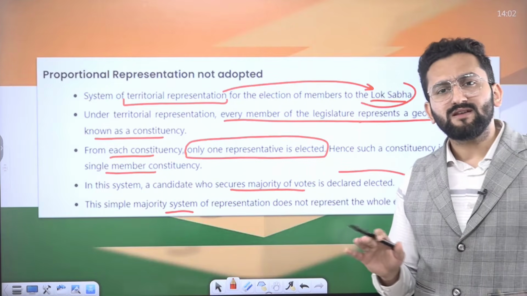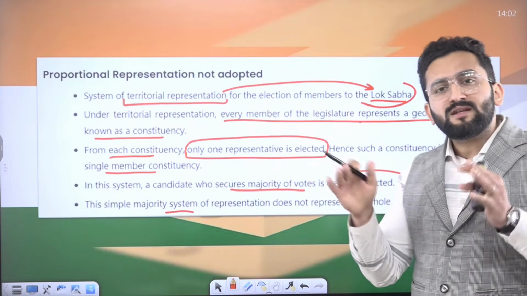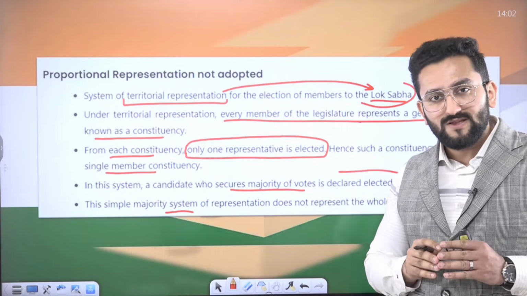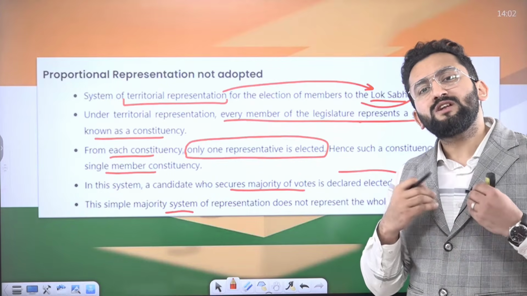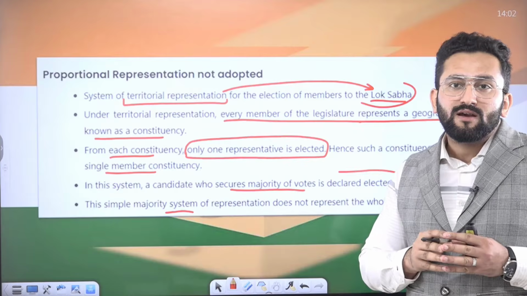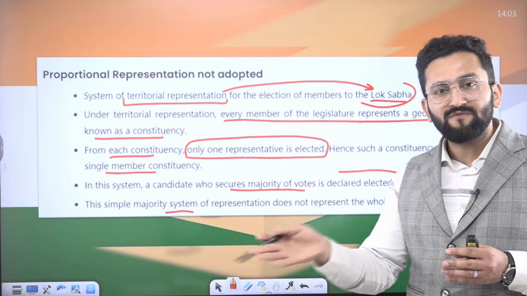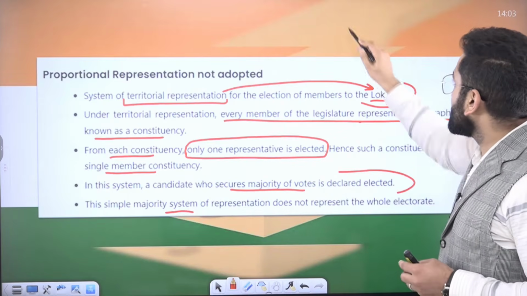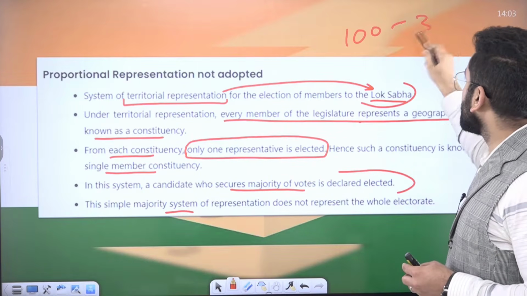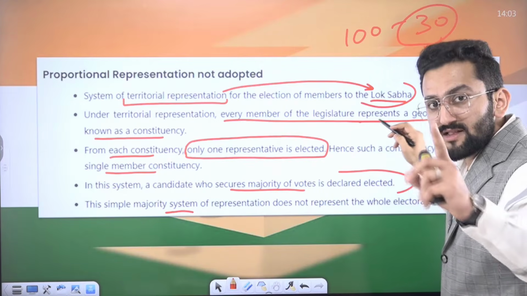The simple point is that consider there are 100 voters in a constituency, and out of them, only 30 people came out of their home and voted. There are other candidates as well, from different parties. So out of this 100, only 30 came. Out of these 30, consider you were fighting the election.